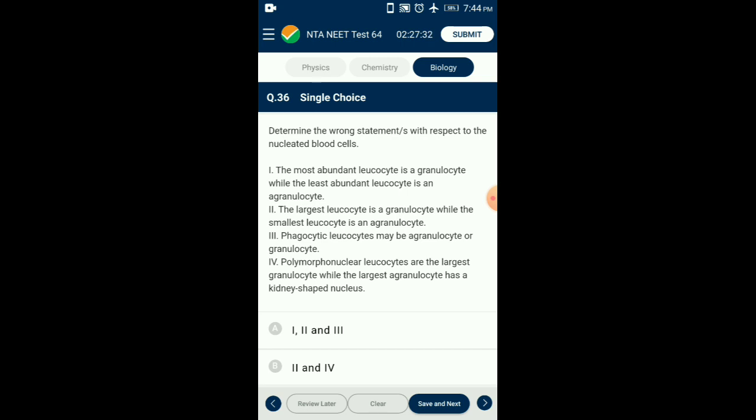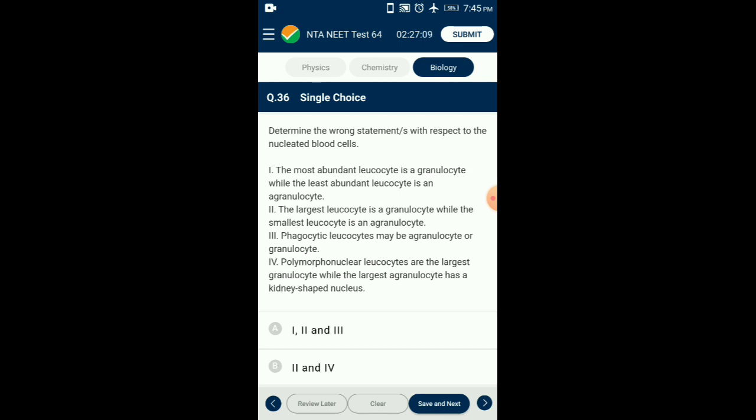The largest leukocyte is monocyte, an agranulocyte, while the smallest leukocyte is lymphocyte, also an agranulocyte. Phagocytic leukocytes are neutrophils, a granulocyte, and monocyte, an agranulocyte.